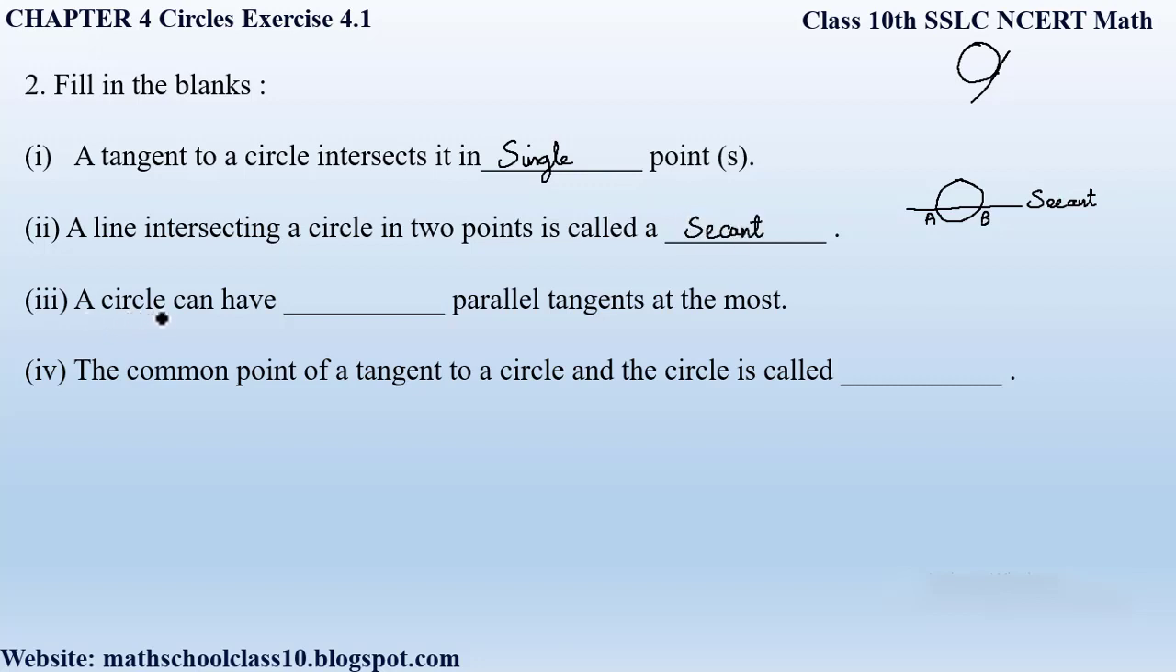Third question, a circle can have dash parallel tangents at the most. This also I have explained in the introduction video. A circle can have 2 parallel tangents at the most. Answer is 2. The last question, the common point of a tangent to a circle and the circle is called. So what is the common point between the tangent and a circle? This common point is called the point of contact. So here our answer is point of contact, right?